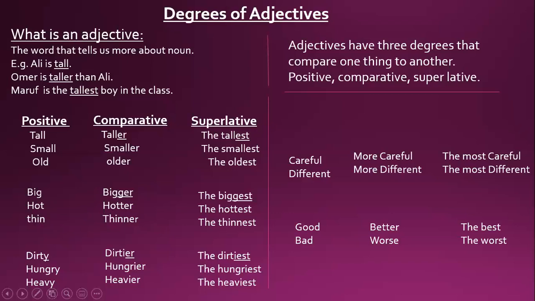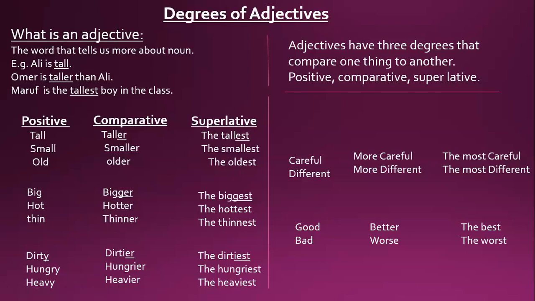Always remember, whenever the word has a vowel before the last letter, what are these vowels? A, E, I, O, U. If one of these 5 letters comes before the last letter, then the last letter should be doubled. This is the important point.